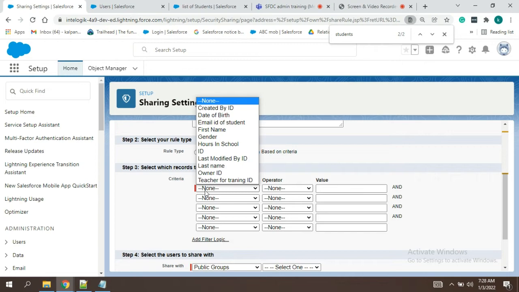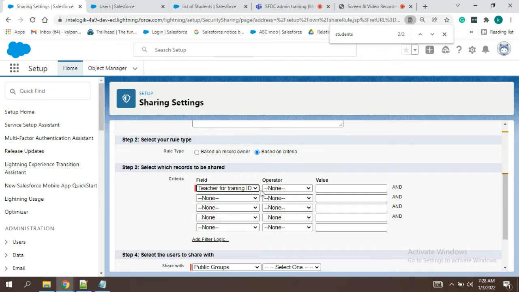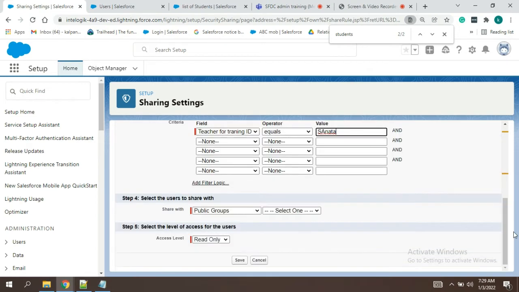Now, what was our requirement? Teacher for training ID equals what value? The value is Sonata. Whatever value we have given, there we have to provide exactly the same. Share to roles.